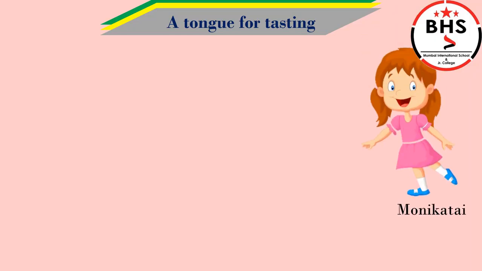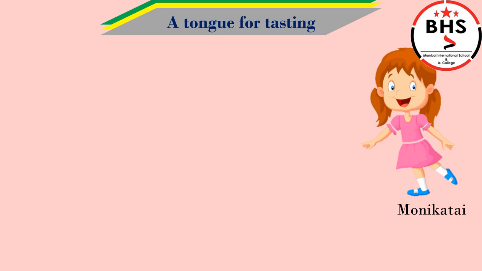A tongue for tasting. Here we will see a small incident. One day, as usual, all the children gathered in the garden in the evening. She is Monica Tai. She told the children, "Shall I tell you something funny about our tongue?"